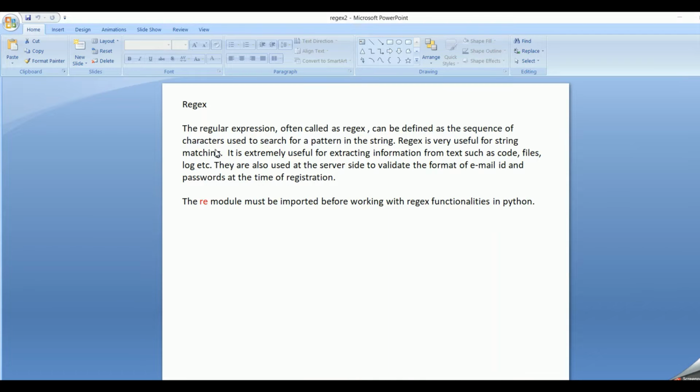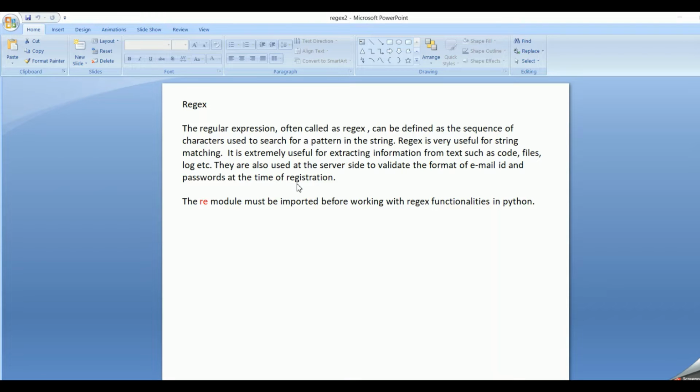So basically it is used for string matching. They search for a particular pattern in the string. Regex is very useful for string matching. It is extremely useful for extracting information from text such as code, files, logs, etc. They are used at the server side to validate the format of email ID and passwords at the time of registration.